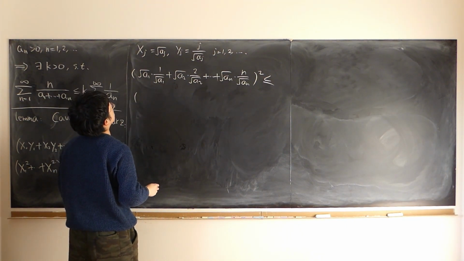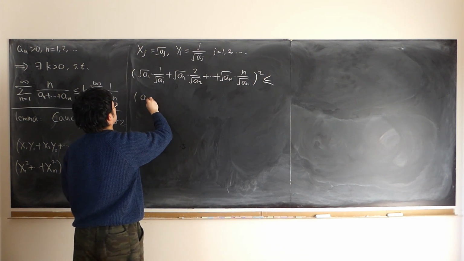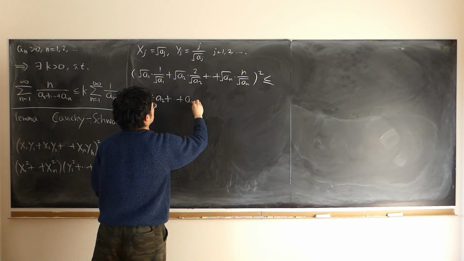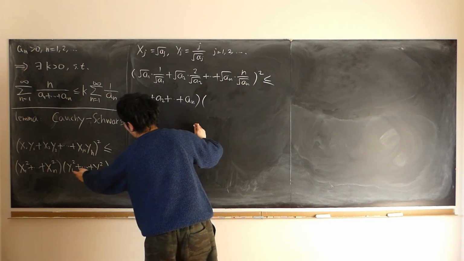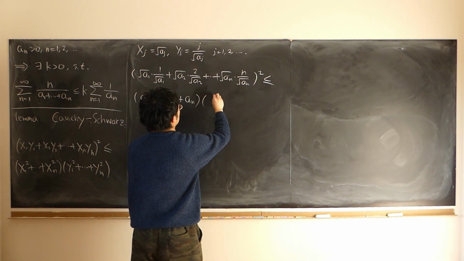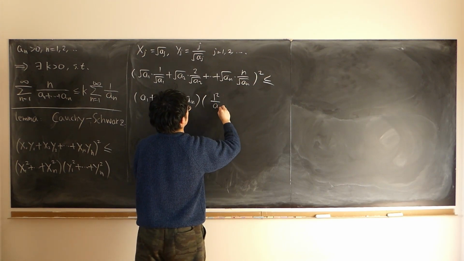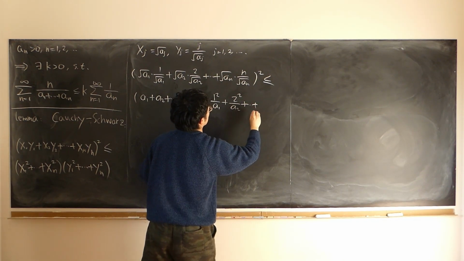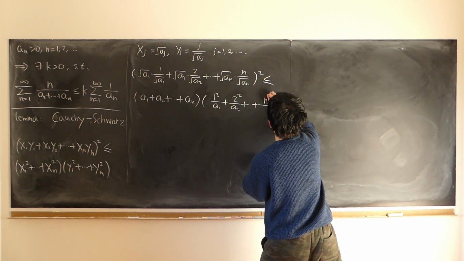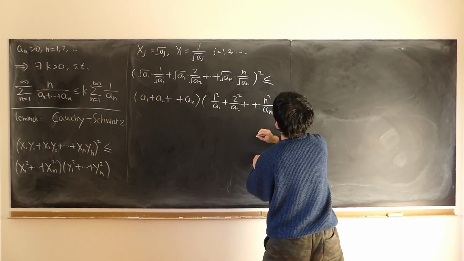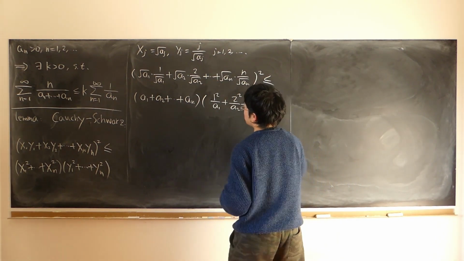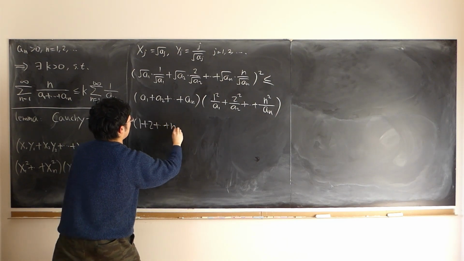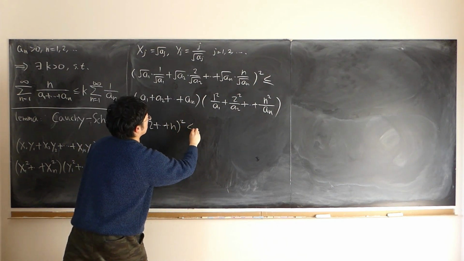What is x1 squared? That's a1, plus a2, plus all the way up to an. What's y1 squared? 1 squared over a1 plus 2 squared over a2 plus all the way up to n squared over an. Now the left-hand side, 1 plus 2 plus all the way up to n, quantity squared, is less than or equal to this.